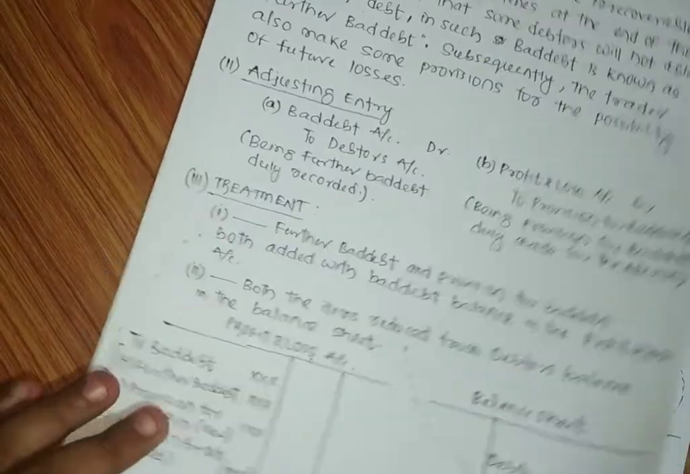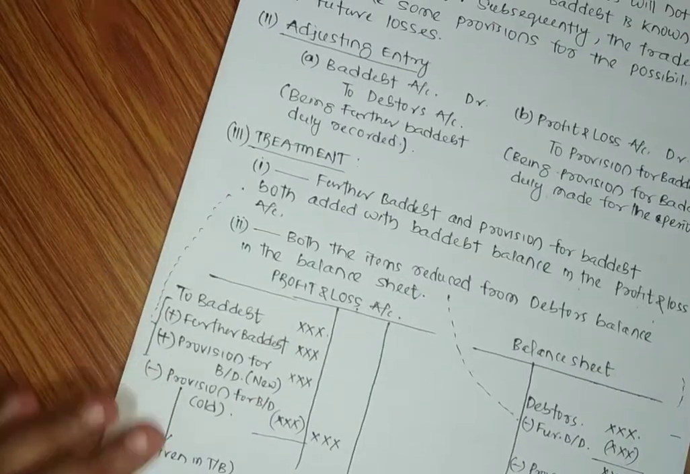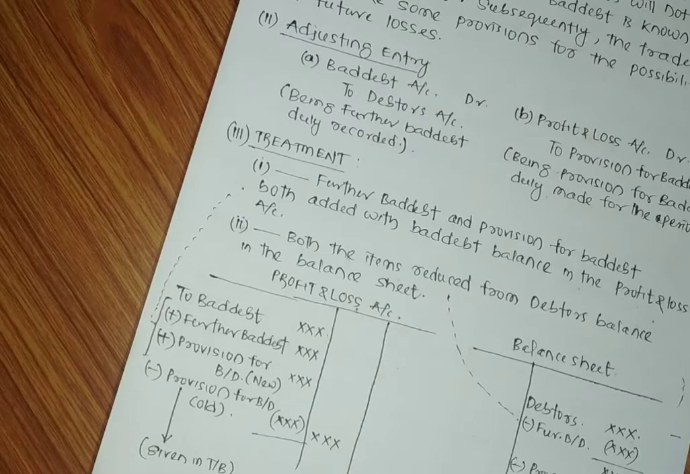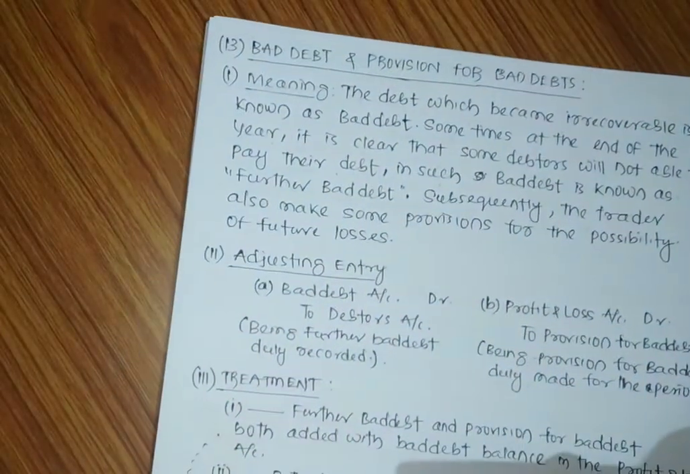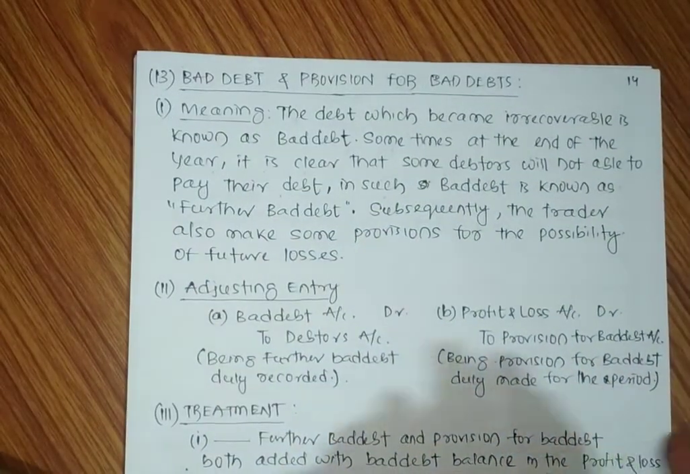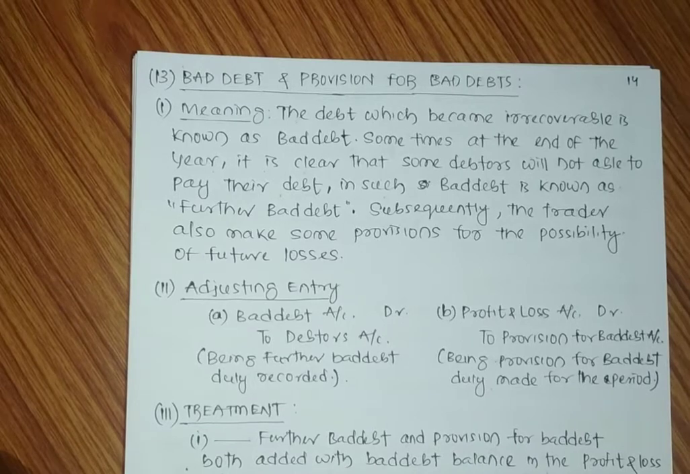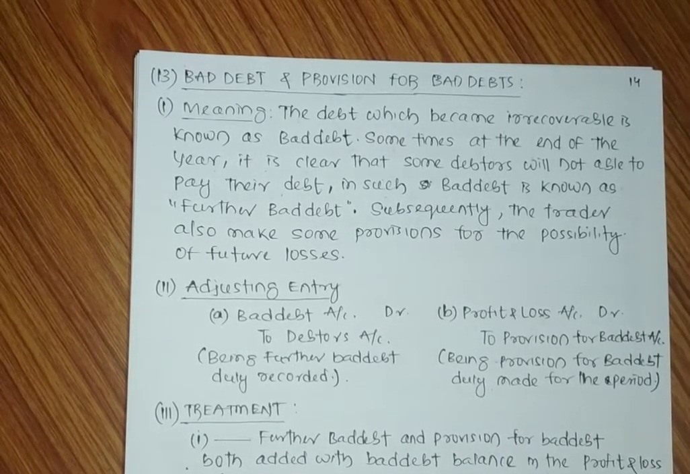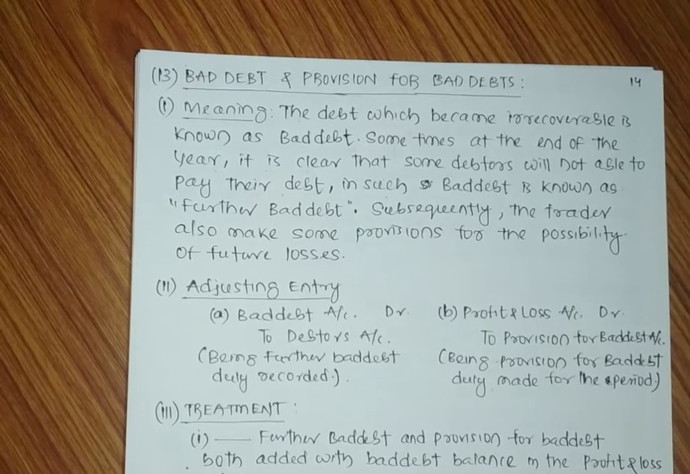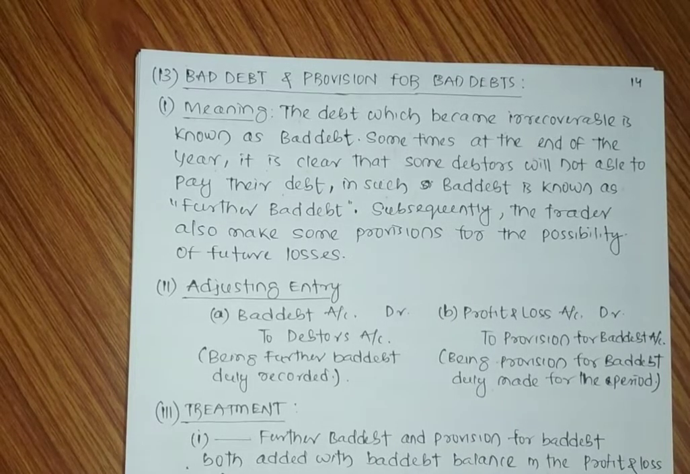our next adjustment is related to bad debt, the most important adjustment, remember. So what is the meaning of bad debt? When we are making credit sales, the debtor's account will be charged. In case the debtor is unable to pay the debt, it will be considered as bad debt.